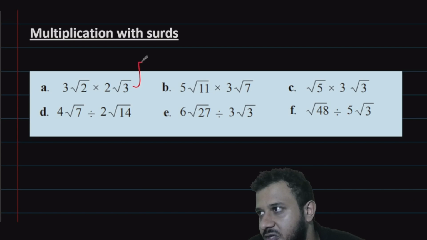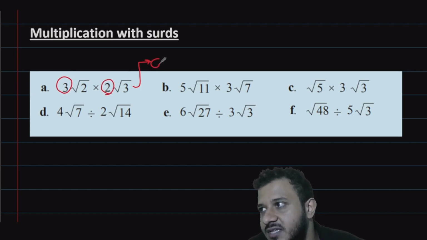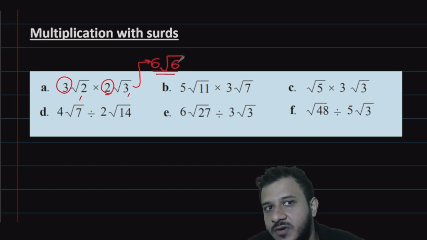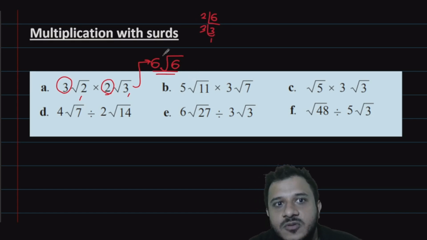Let me do this one with y'all. Yeah, so here what are the whole numbers we have? 3 and a 2, that will be 3 times 2 is a 6. And then 2 times 3, that's also 6. 6 root 6. Always Pute, once you are done with that, double check whether you can simplify this surd. Root 6, can we simplify it anymore? No, we can't take any groups out of this. So that's it. 6 root 6 is the answer. Got it, Pute? Yeah.